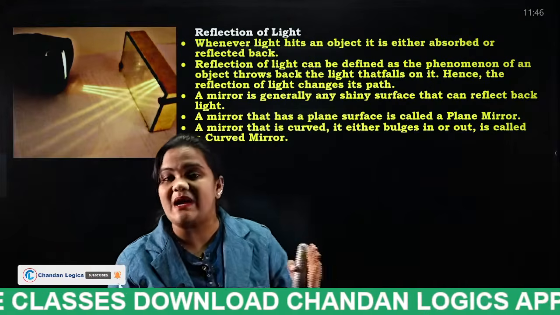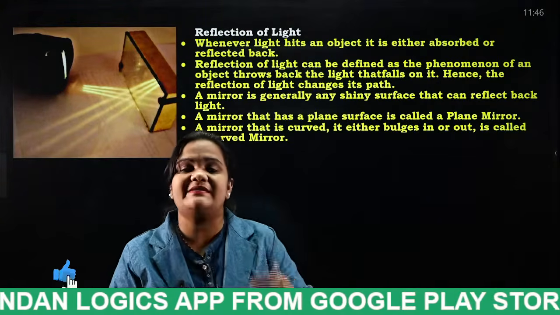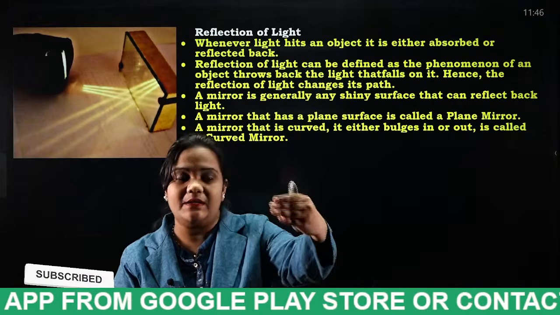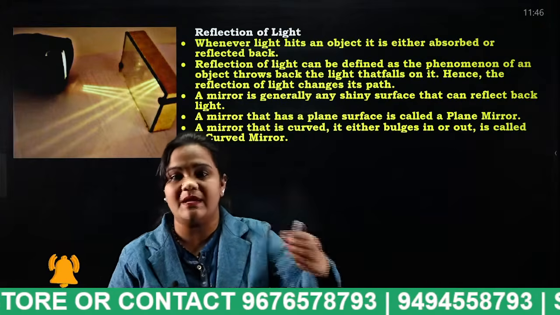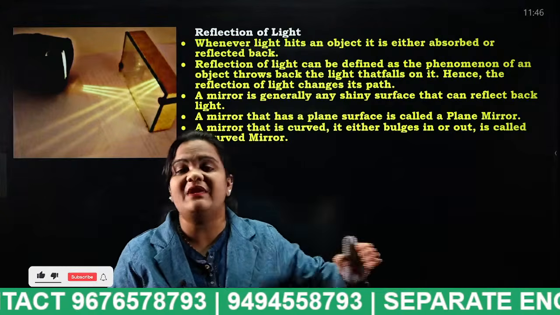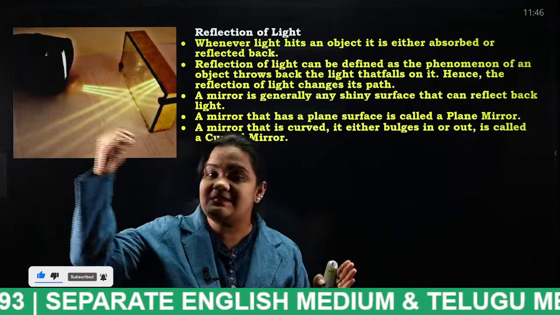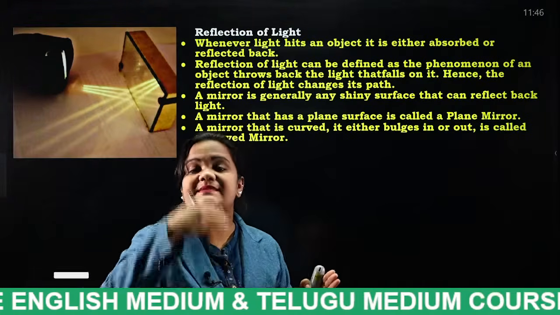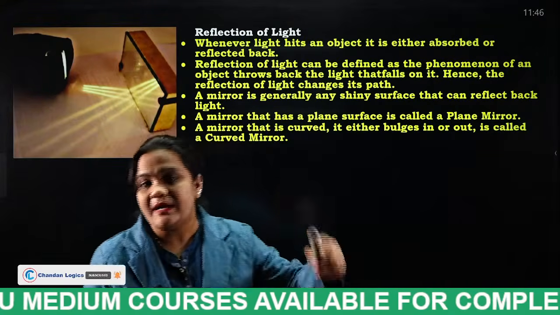Bouncing back of the light rays is known as what, students? Reflection. For example, when we look at the mirror, the same reflection we will see on the mirror. That is a perfect example for reflection. Reflection is nothing but when a light ray is incident on the mirror, the same image will be reflected.